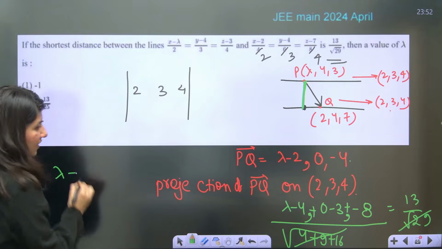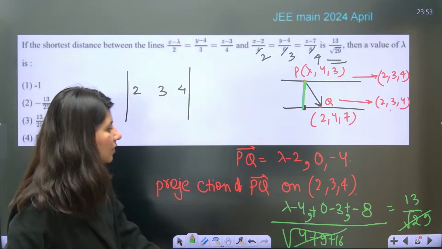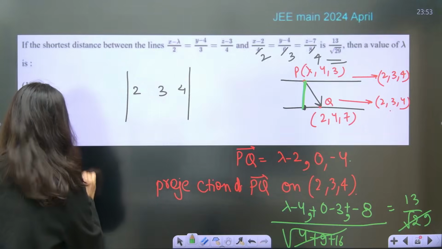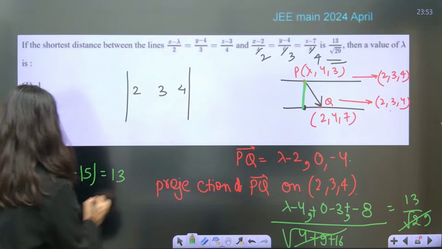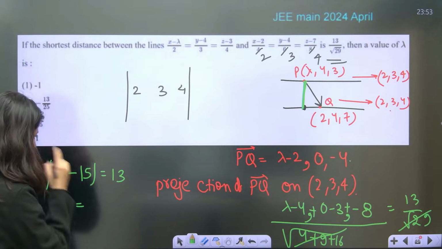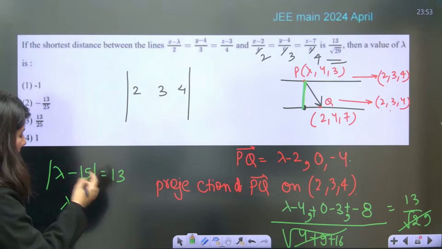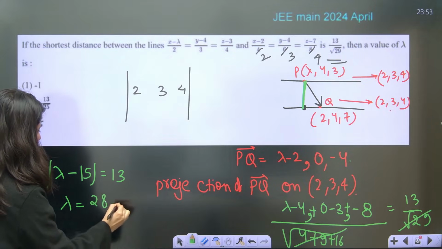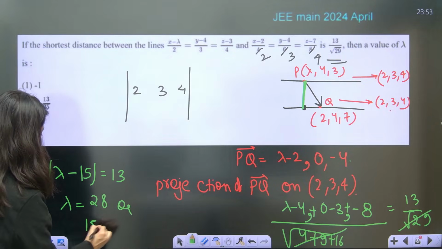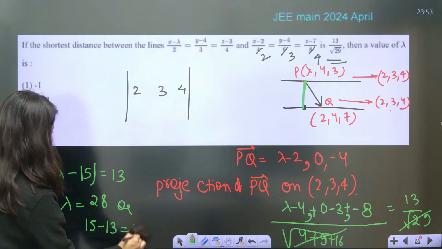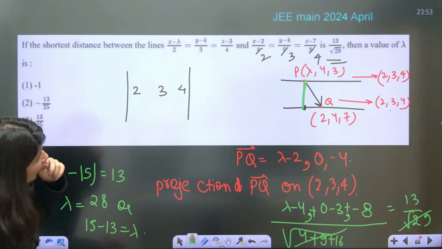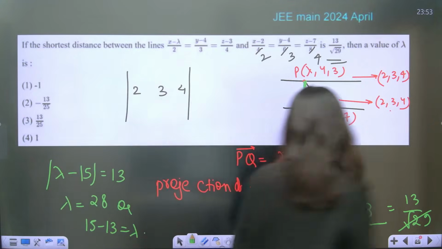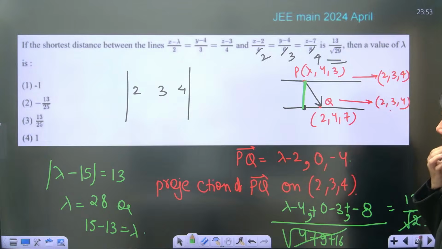So lambda minus, can you see, 11 and 4, 15, lambda minus 15 mod is equal to 13. Okay, so lambda is equal to 15 plus 13, that is going to give you 28, or 15 minus 13 is equal to lambda, so lambda is coming out as 2. The value of lambda is what they are looking for. This is your 13, correct? This is not coming correct. What's wrong?